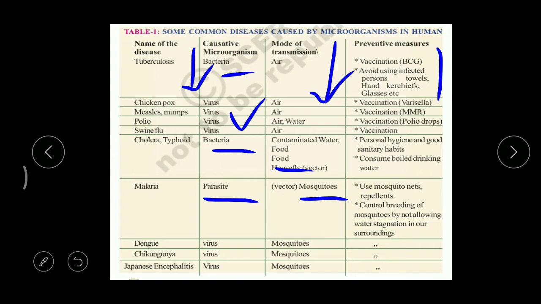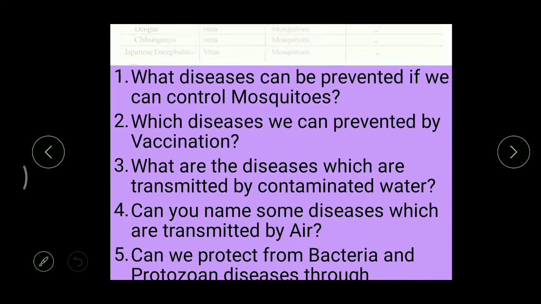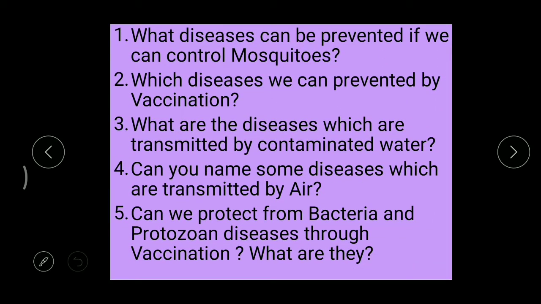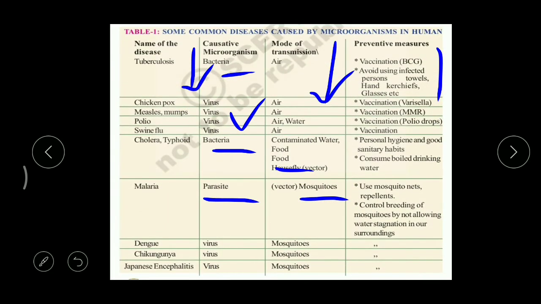Let's see what these questions are, and we discuss the answers, right? What is the first one? What disease can be prevented if we can control mosquitoes? That means by controlling mosquitoes, what disease can we control? Observe the last four. These four diseases are spread by which one?